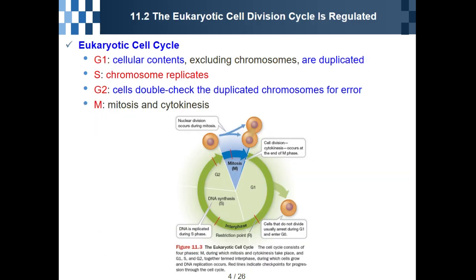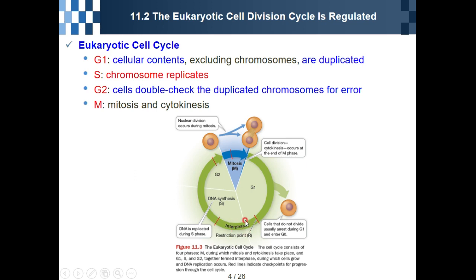How about the eukaryote? Eukaryotes have a cell cycle, starting from the G1, S, G2, M phase. G1, S, G2 phase, especially G1 plus S and G2 phase, we call interphase. And also there is an M phase, like this. So G1, S, G2, we call interphase.